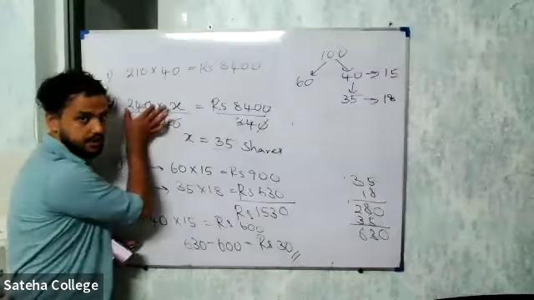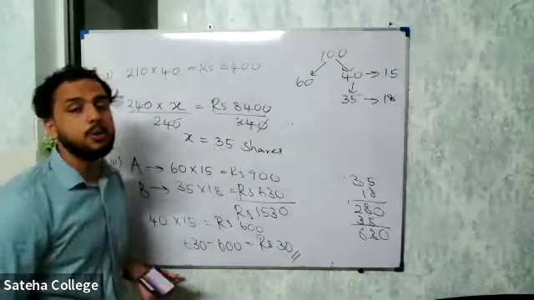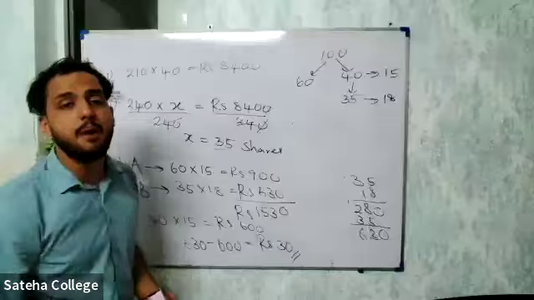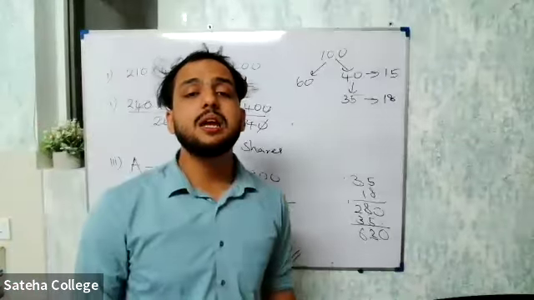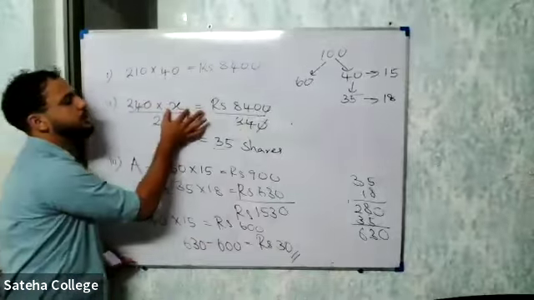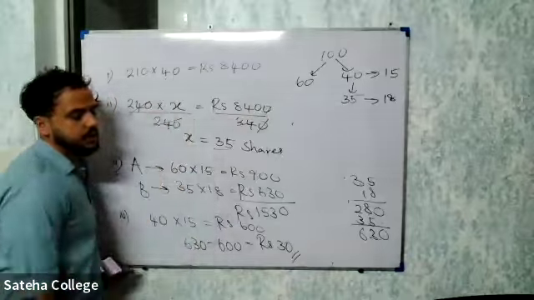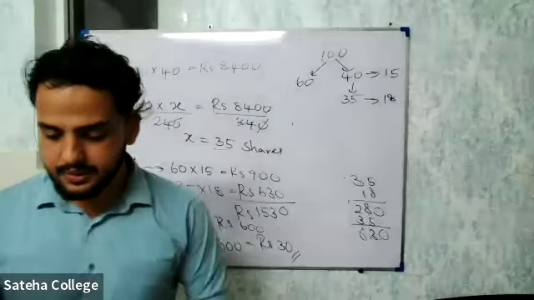So one share is 240, into the number of shares will give you the total amount invested. He's investing the same amount that he got by selling all the 40 shares in the beginning. So 240 into the number of shares will give you the 8,400. Divide by 240, you get 35 shares. Is that clear?